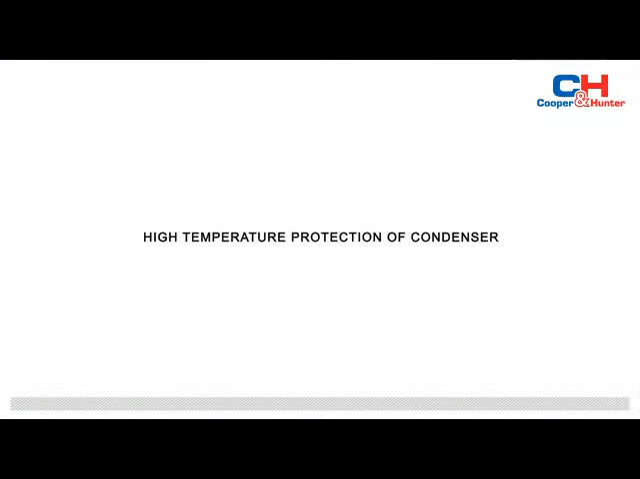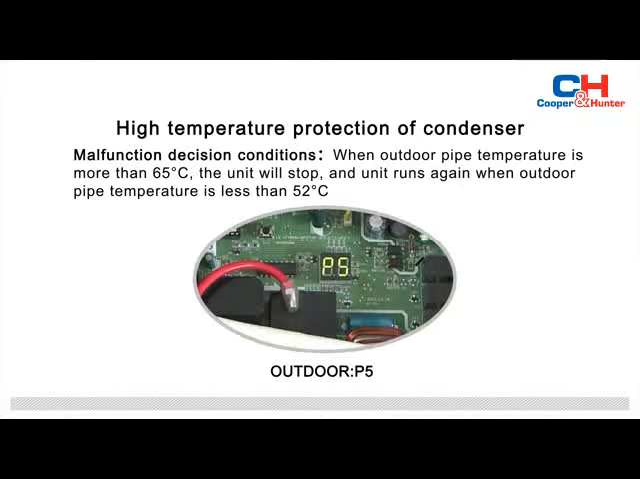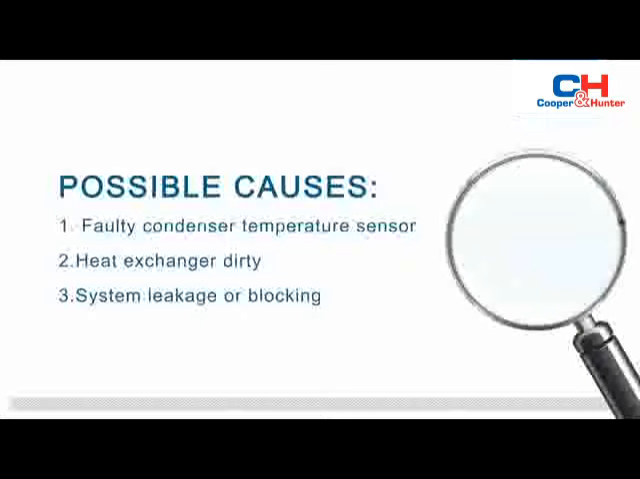High temperature protection of condenser. Malfunction conditions: when outdoor pipe temperature is more than 65 degrees Celsius, the unit will stop, and the unit runs again when outdoor pipe temperature is less than 52 degrees Celsius. The failure may be caused by a faulty condenser temperature sensor, a dirty heat exchanger, and system leakage or blocking.